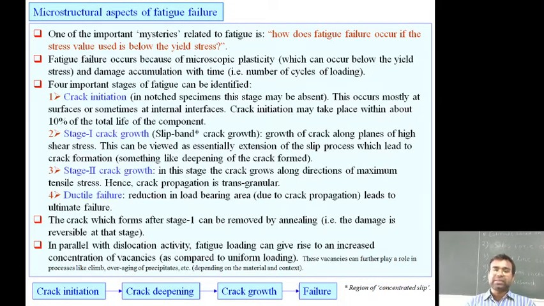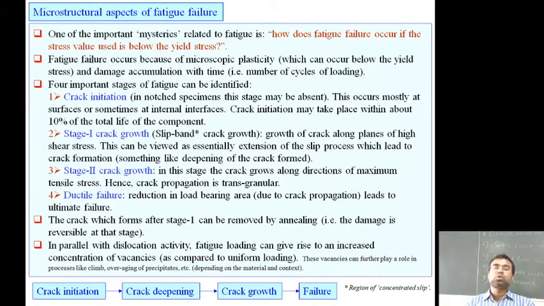The crack initiation will take place within about 10% of total life of the component. And in that progression, the stage 1 crack growth, the slip band crack growth, along the plane of high shear stress. This can be viewed as essential extension of the slip portion which leads to the crack formation, sometimes depending on the crack form.